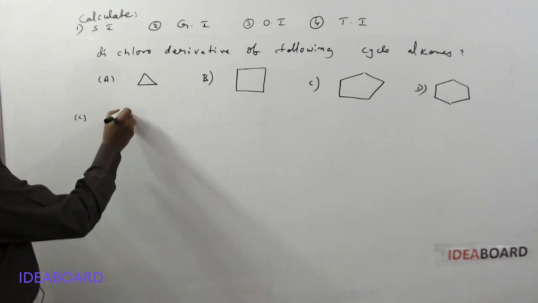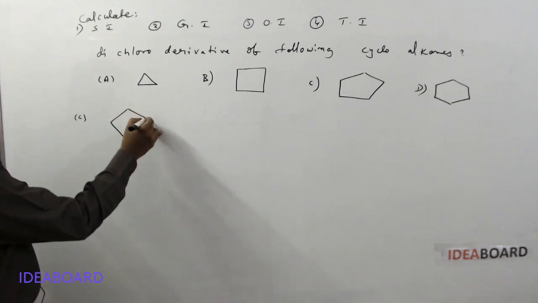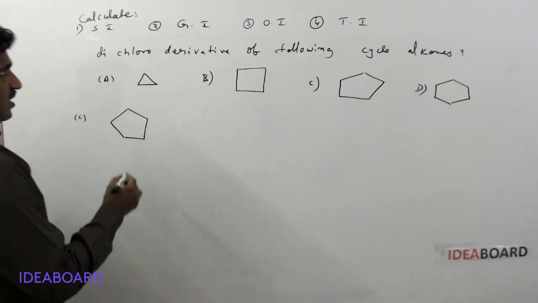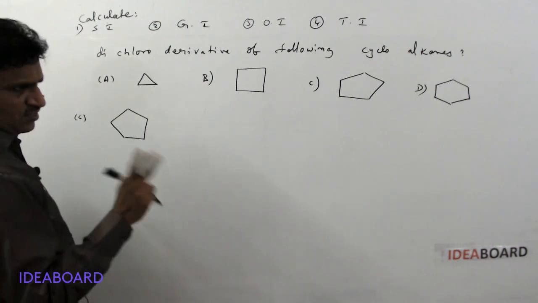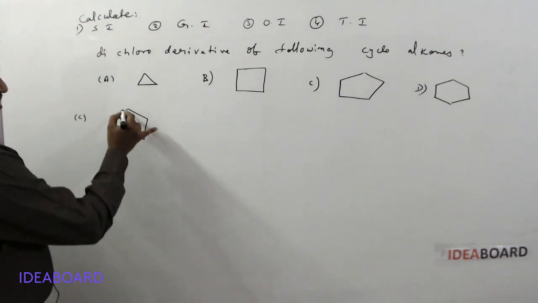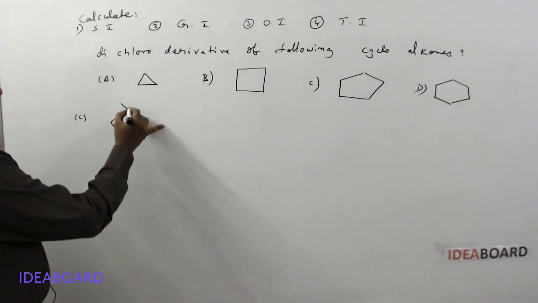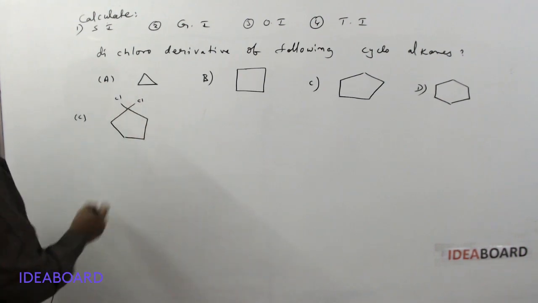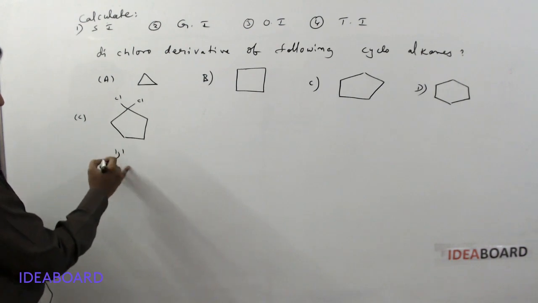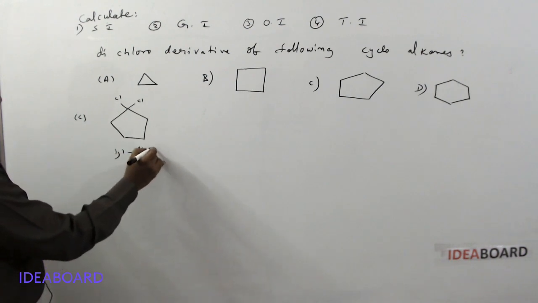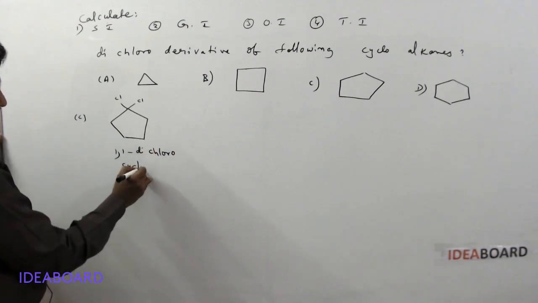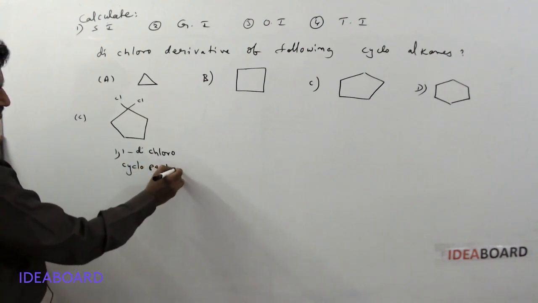Here for C, what is the C? Yes, that is cyclopentane. Dichloro derivatives we are telling. Dichloro means 2 chlorine atoms are present. First of all remember, dichloro derivative means 2 chlorine atoms are present. Here I am writing the 2 chlorine atoms. This is 1 chlorine, this is the second chlorine atom. When 2 chlorine atoms are present on 1 carbon, this is called 1,1 dichlorocyclopentane.